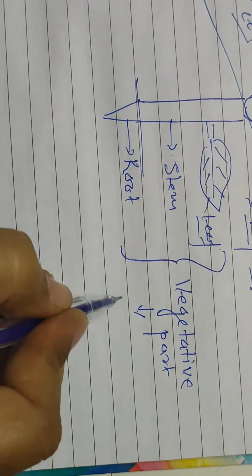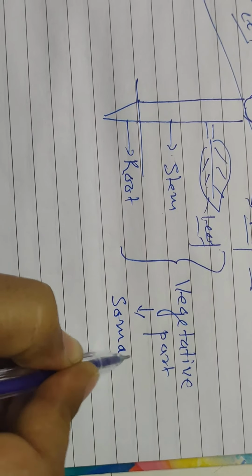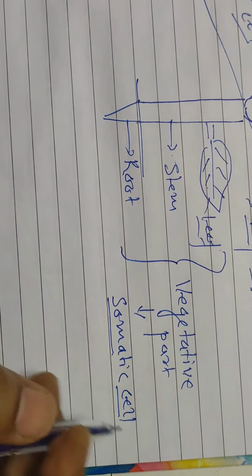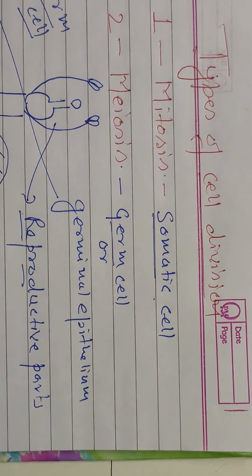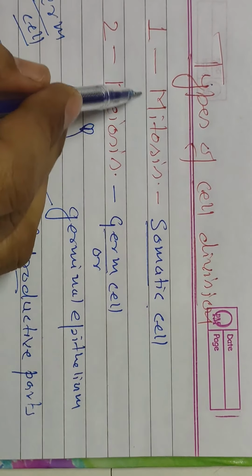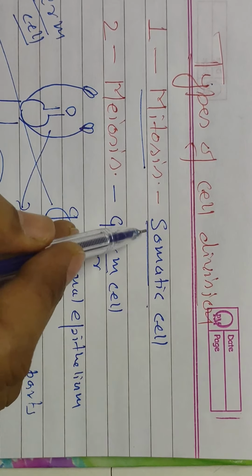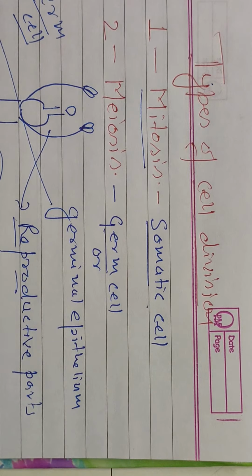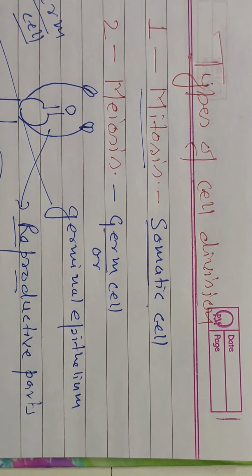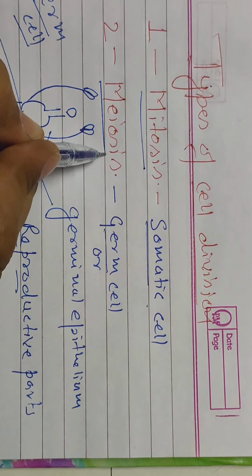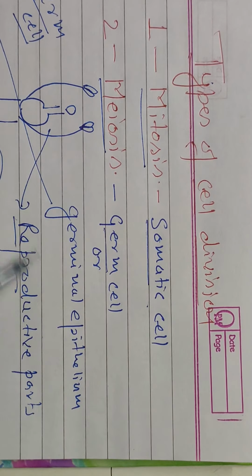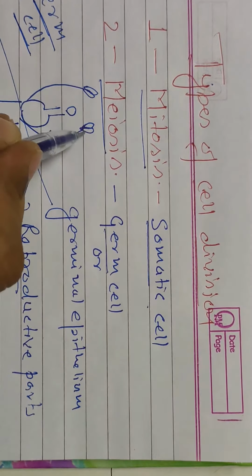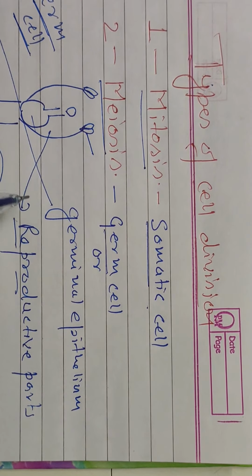It is made up of somatic cells. So coming to the types of cell division: mitosis occurs in the somatic part, meaning the leaf, stem, and roots. And the second type of cell division, meiosis, occurs in germ cells, meaning the anthers and the ovary cells.